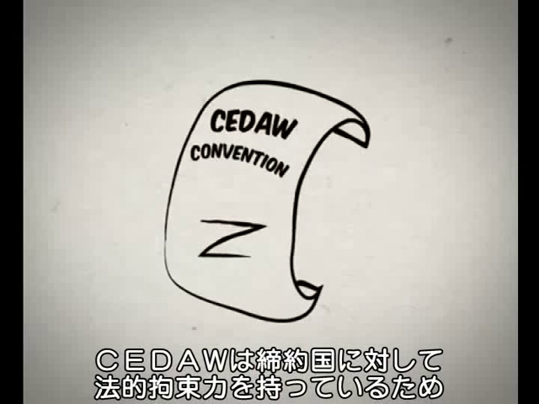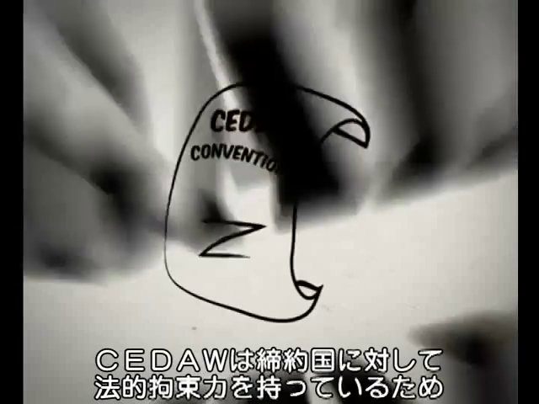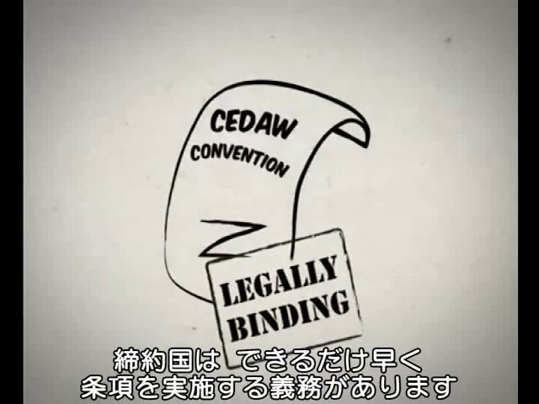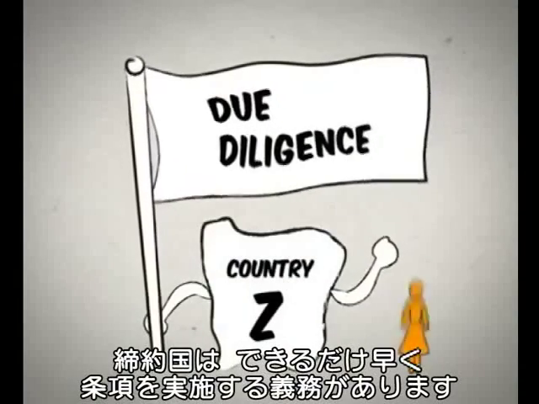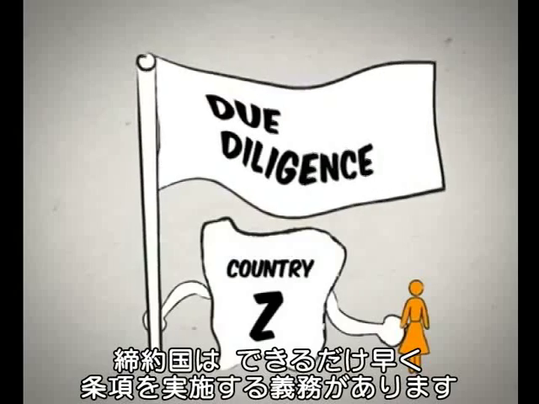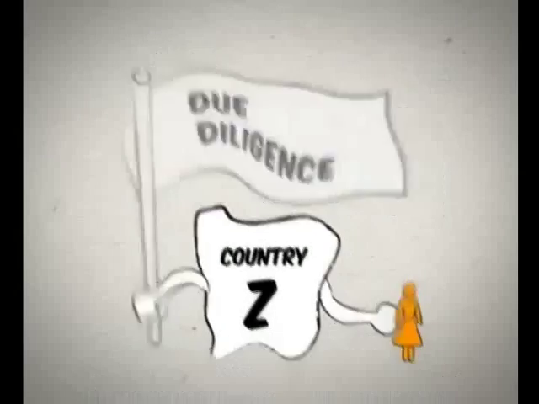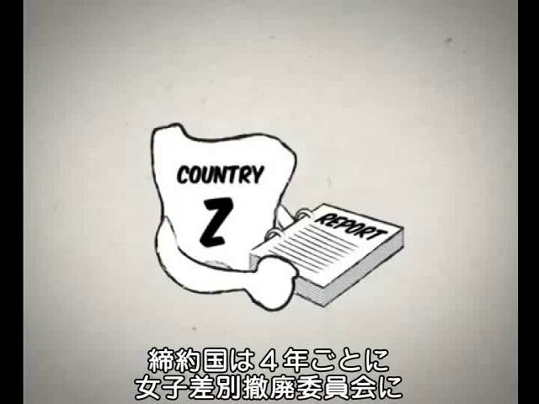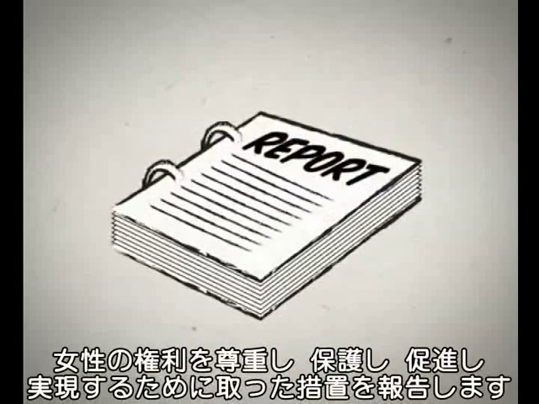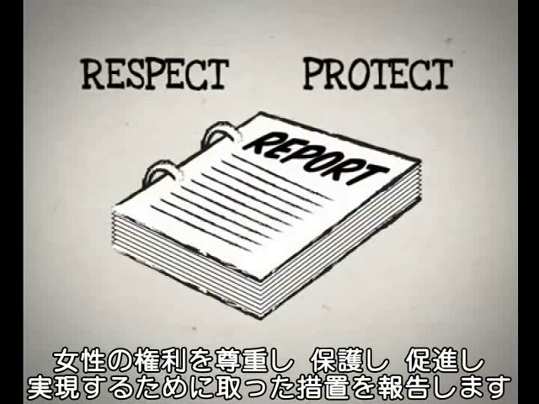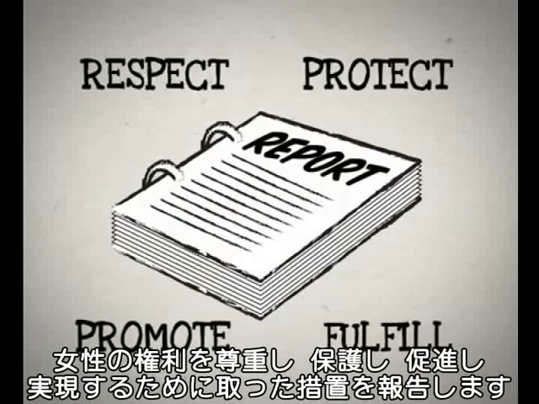When Country Z ratified the CEDAW Convention, it became a legally binding document. The state is obligated to subscribe to the articles of the convention and effectively implement it as soon as possible. Every 4 years, states have to report to the CEDAW Committee on the measures taken to respect, protect, promote, and fulfill the rights of women in their countries based on the convention.